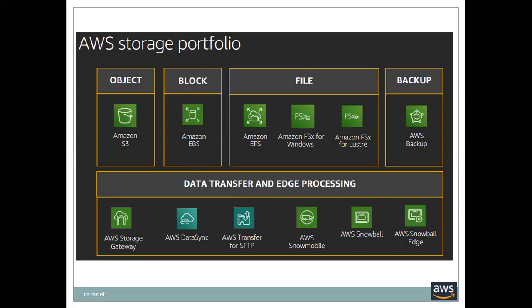It's all normal system admin jobs, whichever the people are already doing can be done in the AWS cloud also. So data transfer and edge processing: AWS Storage Gateway, AWS DataSync, AWS Transfer for SFTP, Snowball, Snowball Edge. So many things are there. If your storage is so heavy, for example for the last 10 years you've been creating a database, and you would like to migrate it to the cloud, it's not possible through the links. What they do is AWS will send a truck. The truck will have a number of hard disks.